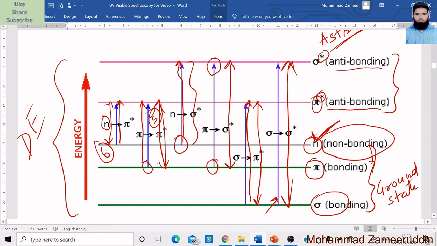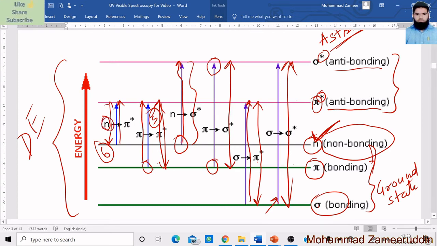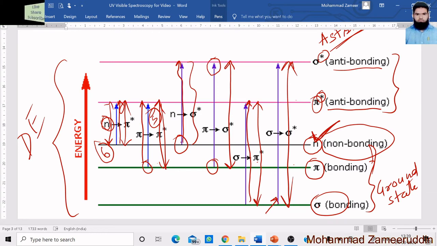So we can conclude that in electronic transitions, most of the transitions are n to pi asterisk, because a very small amount of energy is required for this type of transition. Most molecules will undergo this type of transition, called the n to pi asterisk transition. So this is clear.